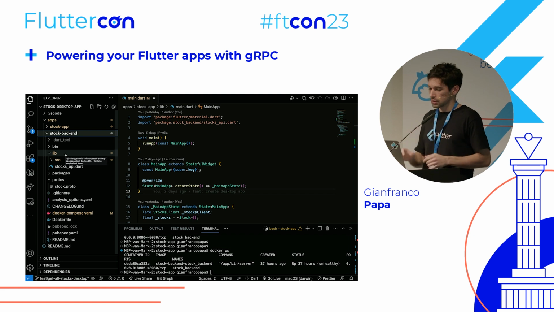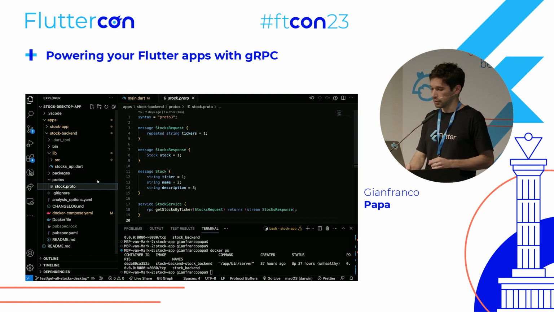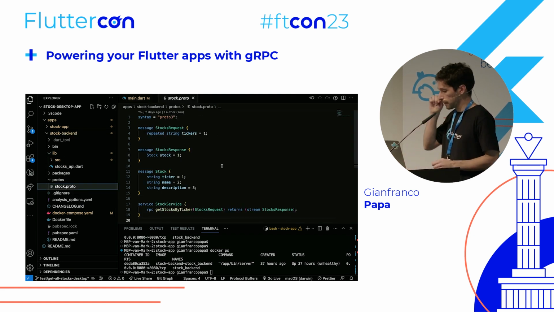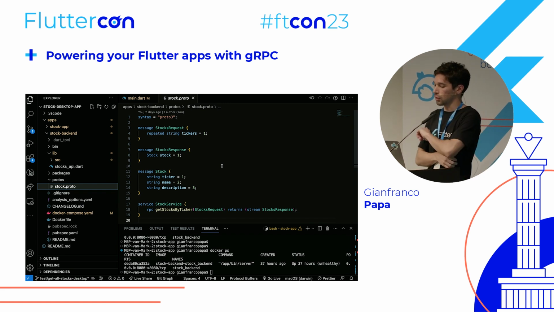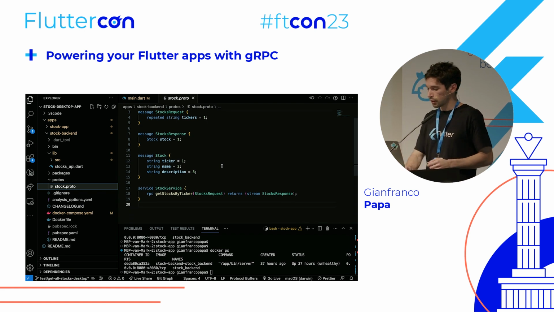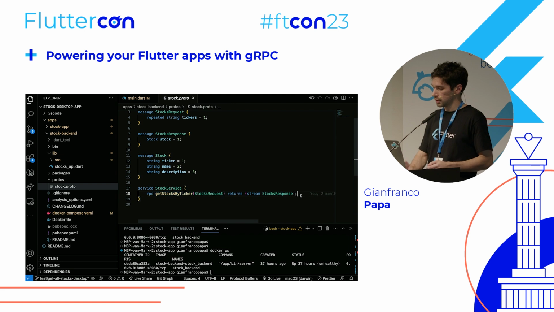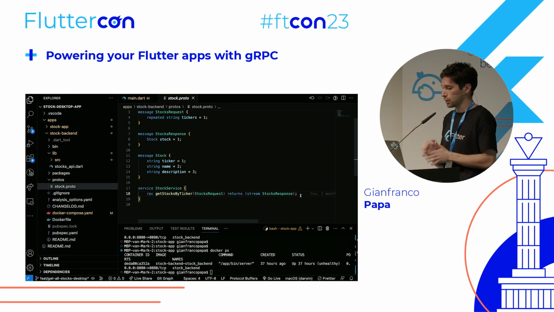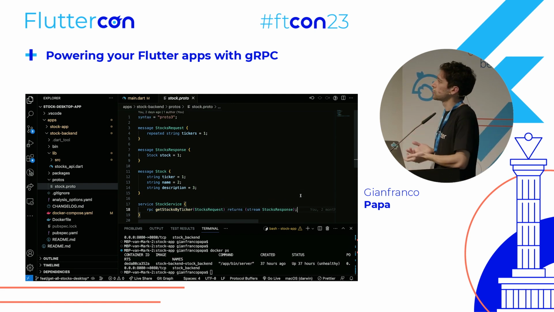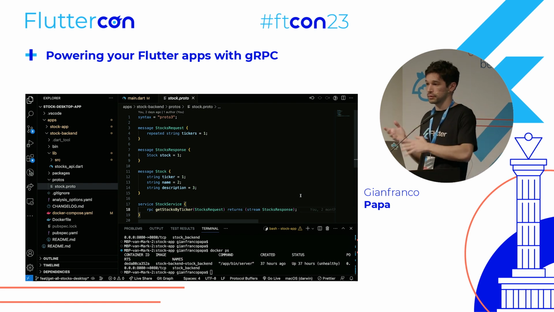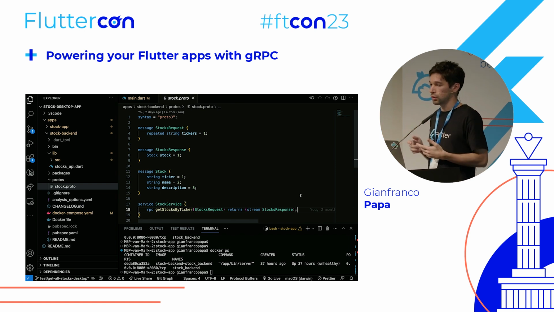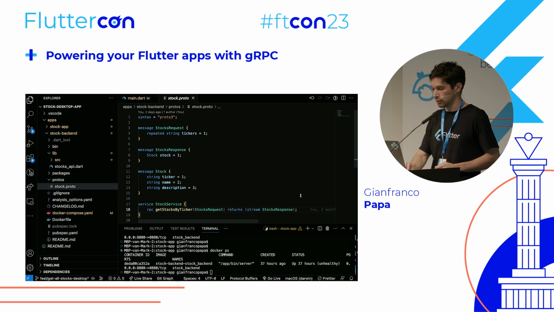This example is pretty big, so I want to focus on the proto file that we were discussing. Here we have the model, the message of a stock that only has the name and the description. And we also have the stock service that exposes a method that is streaming the responses from the server. So ideally, I want to subscribe to different stocks so I can start listening to them, but I want any change that happens in the server to be pushed to the client without needing to continually ask for changes, right?